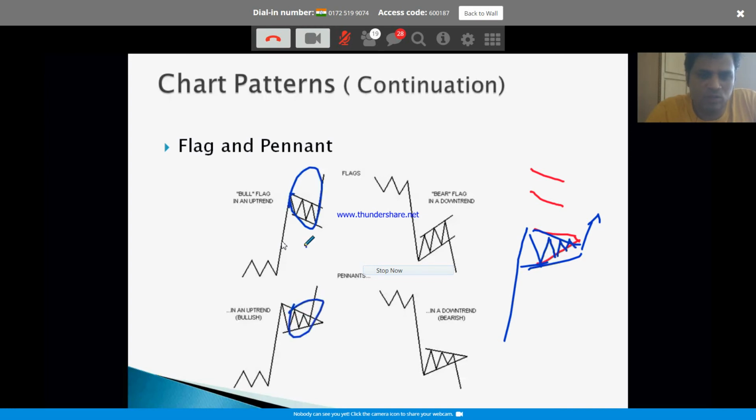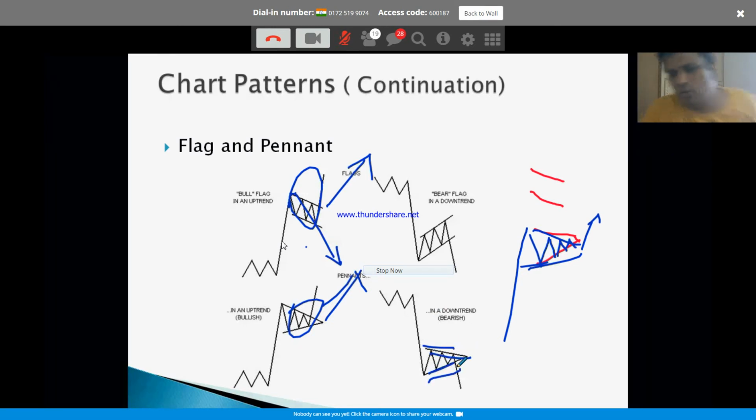So you don't have to worry about whether it is a flag or pennant. All you have to understand is after this bull run, it is consolidating. It is not rapidly selling off or rapidly coming down. It is taking rest here. That is a good sign. Taking rest after the big run, then it can charge for the next higher. Obviously, this is on the downside too.